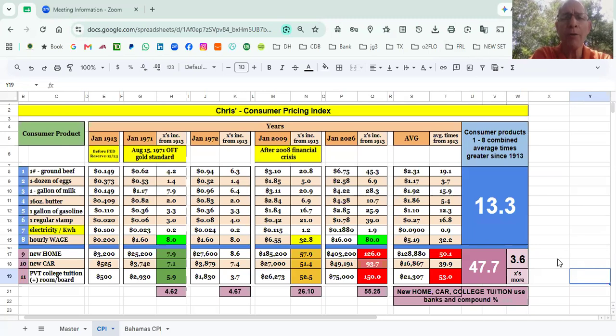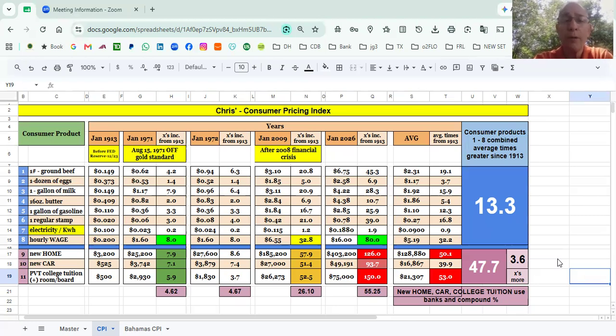Today's lesson is about Consumer Pricing Index, lesson number 7 in our series, What is Money? We have up on our screen a nice spreadsheet. So let's go over, first of all, what is Consumer Pricing Index? It's taking consumer products over a lifespan. There are actually 5 years that we're looking at. We're going back to 1913, for a span of 113 years, and finding an average and analyzing the numbers.